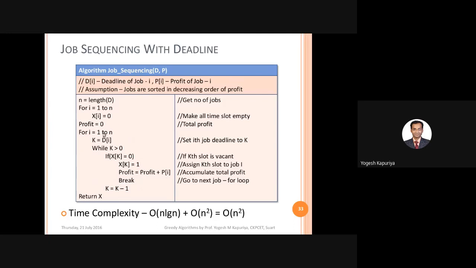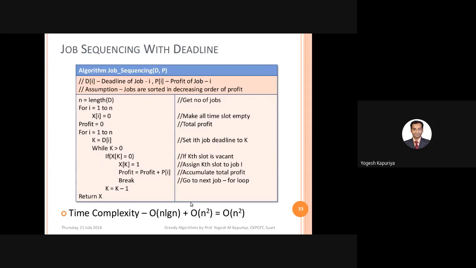So let us now have a quick look at the step count. Step count for the first statement: obviously it's an assignment, so 1. This is a for loop, so big O of n. Again it's 1. Here you have a while loop, so big O of n. Inside that while loop you have one for loop, so big O of n multiplied by n, so that means big O of n square.